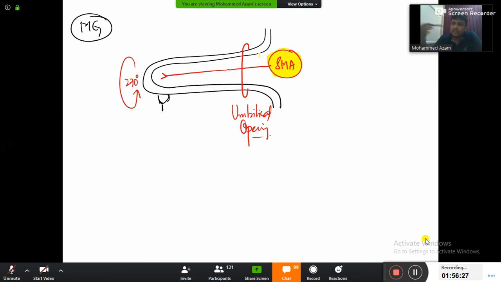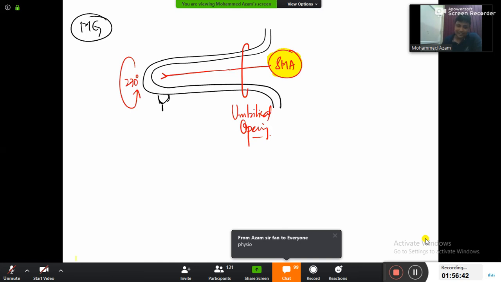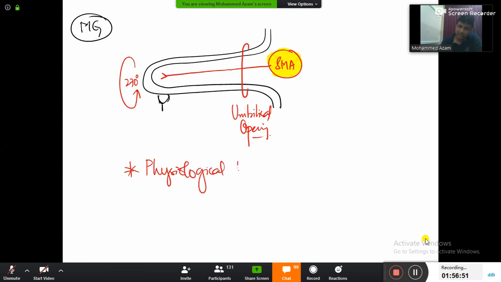Where should the midgut normally be? Inside the abdomen. If it is coming out of the abdomen, it is changing the position. Changing the position, hernia. But is it like pathological hernia or physiological hernia? It's like something disease or normal functioning? Obviously normal functioning. If it is like normal functioning, physiological hernia, and therefore this entire concept or phenomenon is known as physiological hernia. So my dear friends, when will physiological hernia occur? The physiological hernia will occur during the 6th week, week 6.